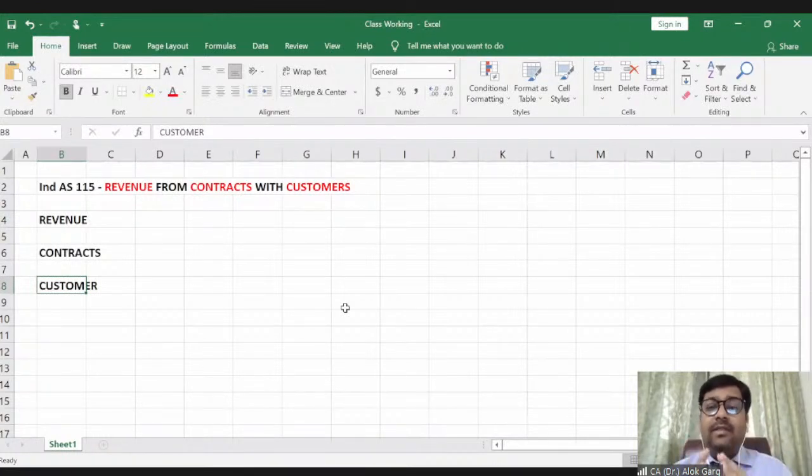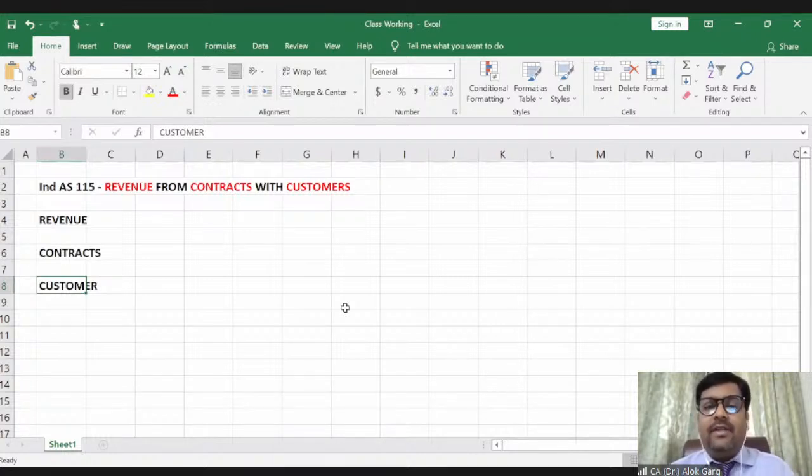It means this standard is applicable when there is a revenue, and if that revenue is with a customer due to a contract. If there is a contract with a customer which results in the raising of a revenue, then only this standard will be applicable. Otherwise this standard will not be applicable.